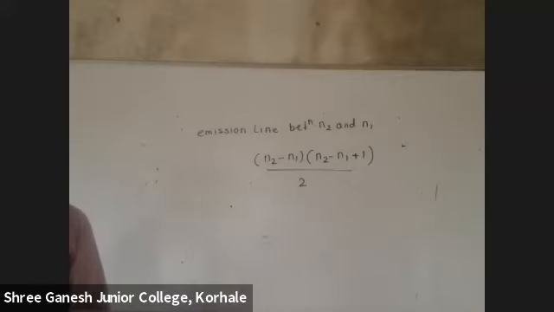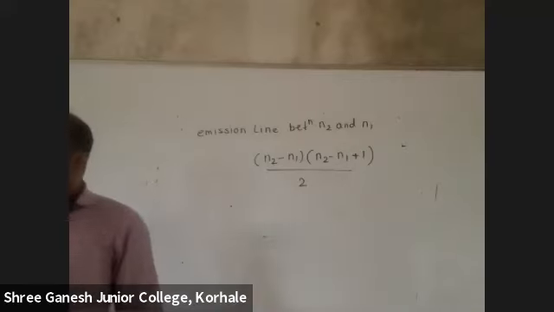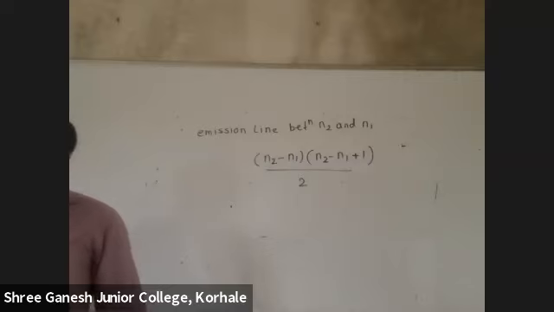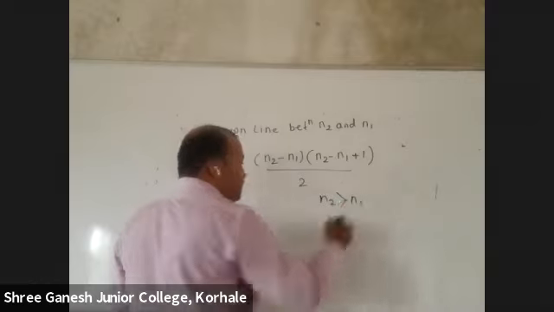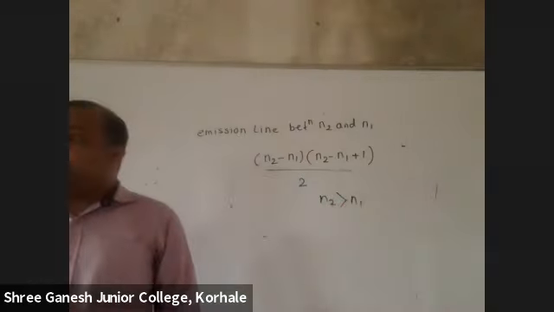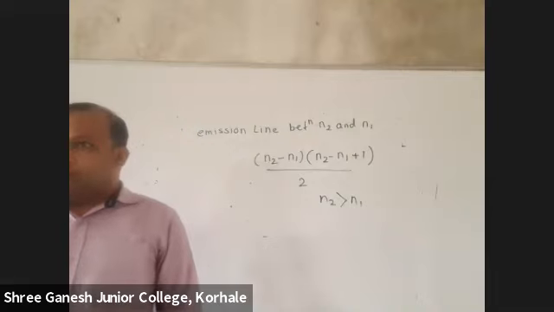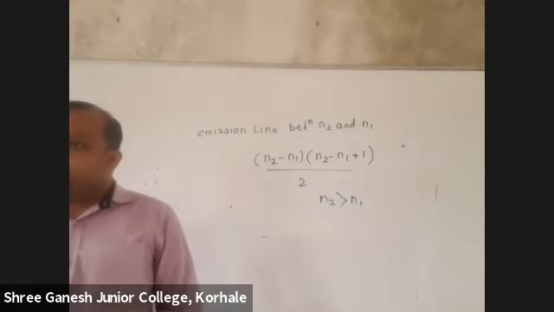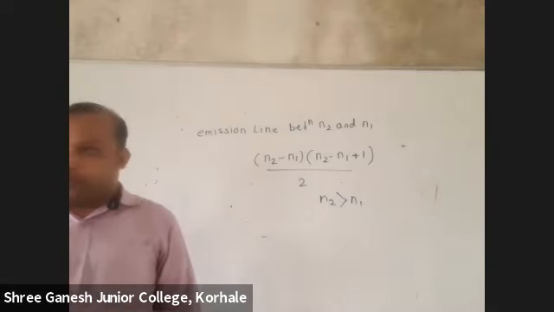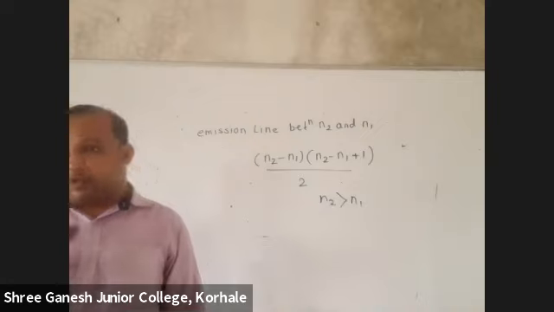From this you can count how many lines are there. 7 to 1, but 7 to 5 can come from 5 to 1, or 7 directly to 6, then from 6 to 1. Like this, how many lines are possible? You can calculate by this formula. N2 should always be the greater number. If they ask you from 5th to 1st, the electron has returned back from 5th, so the bigger number is 5 and that should be N2, and the smaller number should be N1. Got it? So from this you can count how many lines are possible.